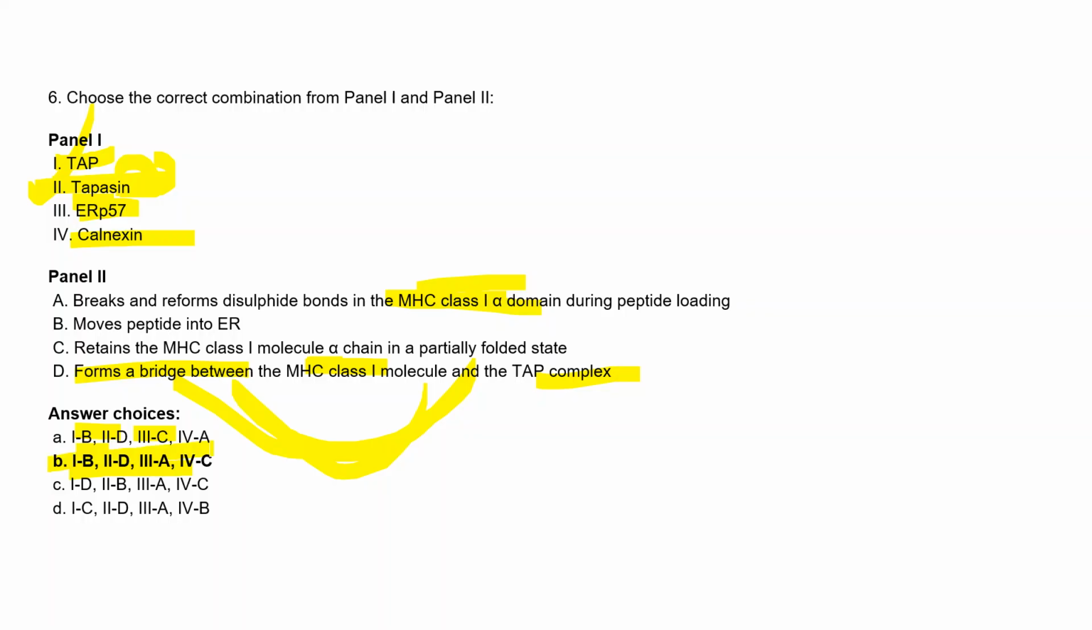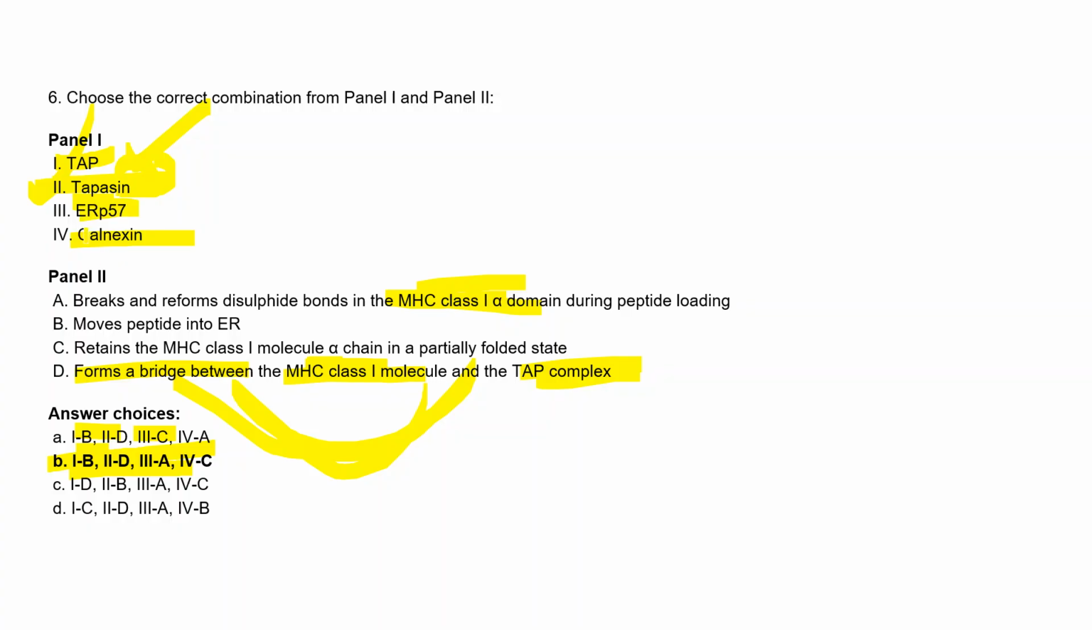Two of these we can guess very nicely. TAP, already discussed, moves the peptide into the ER, and Tapasin, as the name suggests, forms a bridge between the MHC class 1 molecule and the TAP complex. And third is ERP57, endoplasmic reticulum related, a chaperone. Normally what it does is break and reform the disulfide bond.